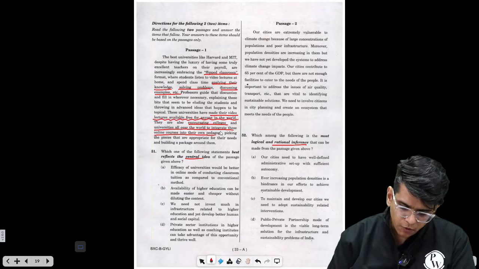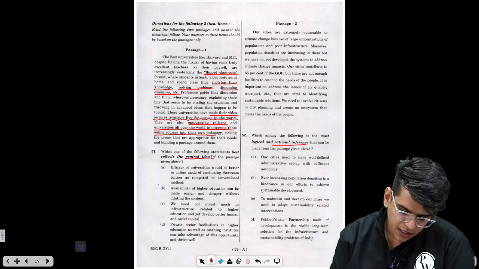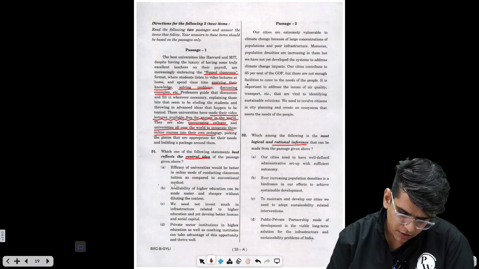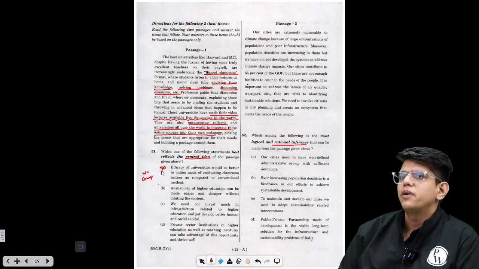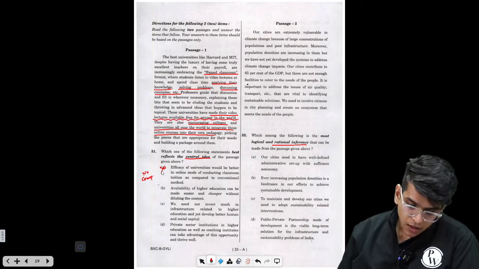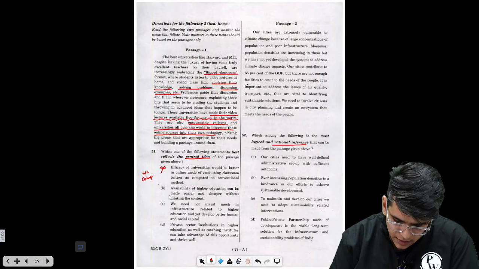Now what is the central idea discussed here? So what are the options? Efficacy of university would be better in online mode of conducting classroom tuitions as compared to conventional. No comparison, right? So this is wrong. There is no comparison of online mode with conventional classrooms. Availability of higher education can be made easier and cheaper without diluting the content, right?